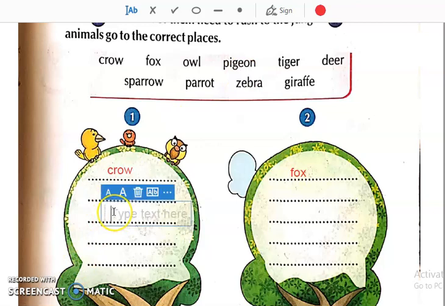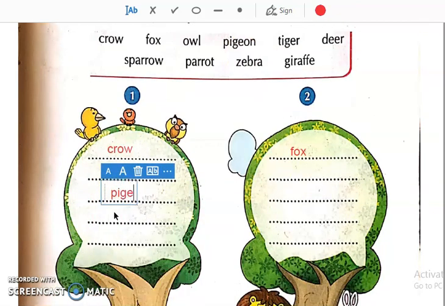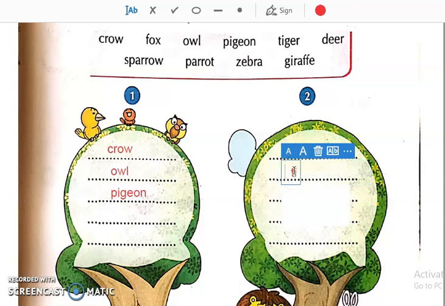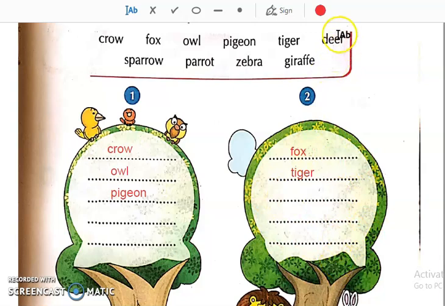Pigeon is also a bird, so that also we will write in the first tree. Tiger. Tiger is an animal, so that we will write in the second tree, which is for the animals. Then deer. Deer is also an animal, so that also we will write in the second tree.